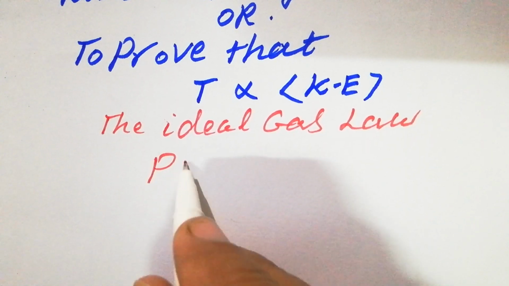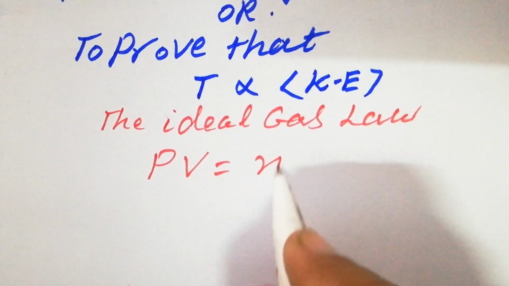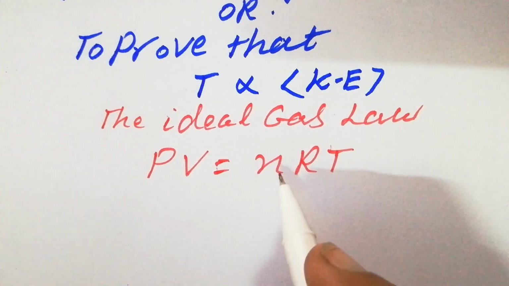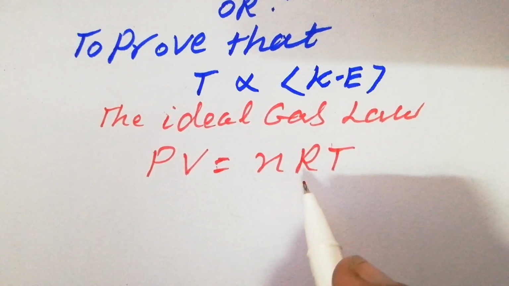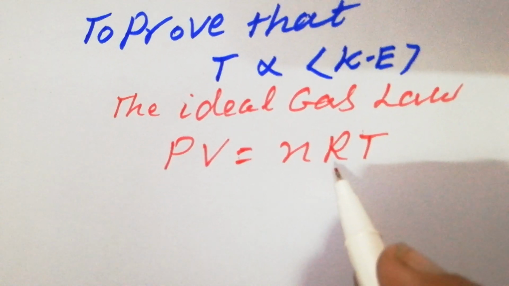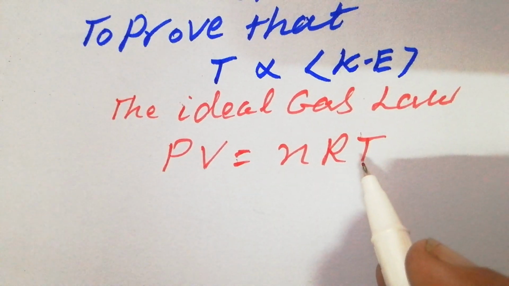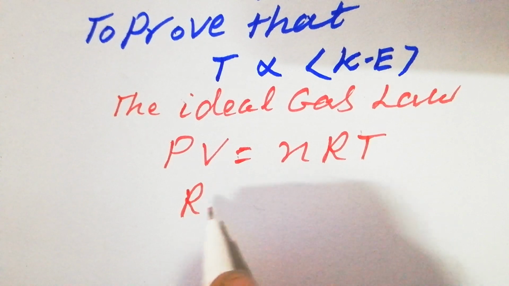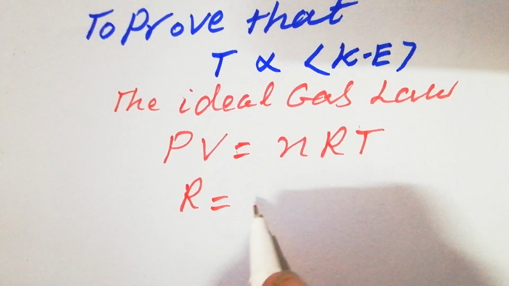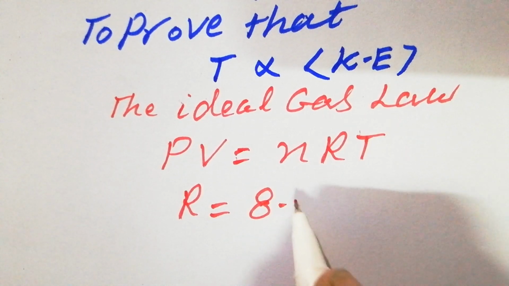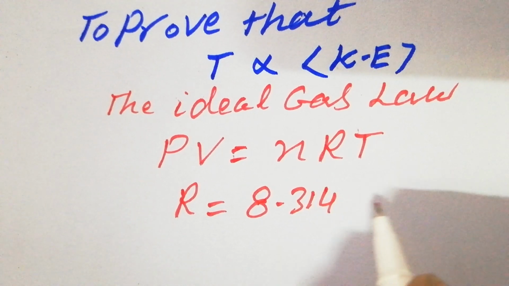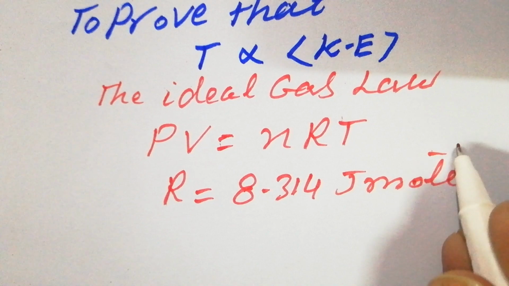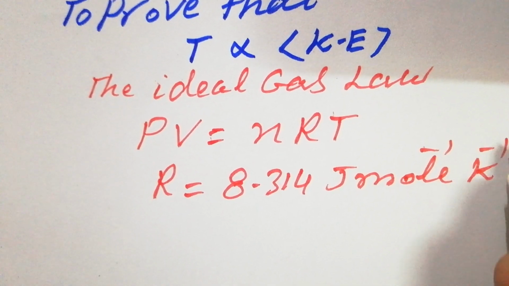Students, the ideal gas law is PV is equal to nRT. Friends, n is the number of moles, R is the universal gas constant and T is the absolute temperature. The value of the universal gas constant, and you must know its value, is 8.314 joule per mole per Kelvin.